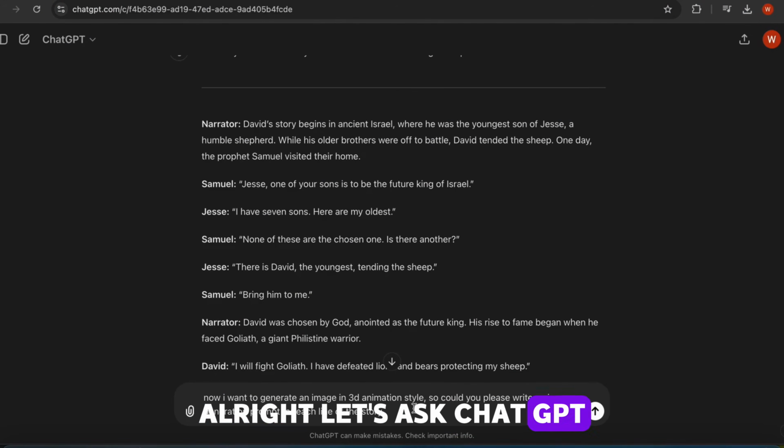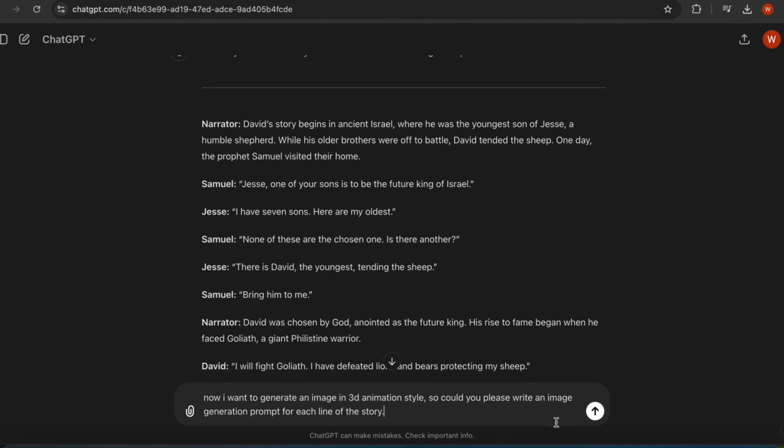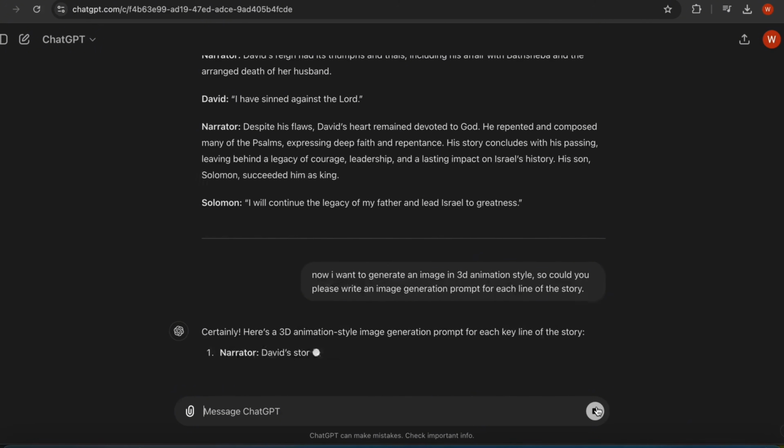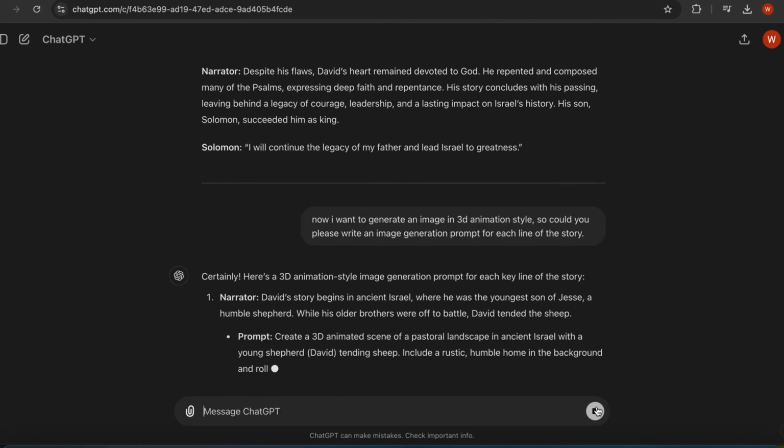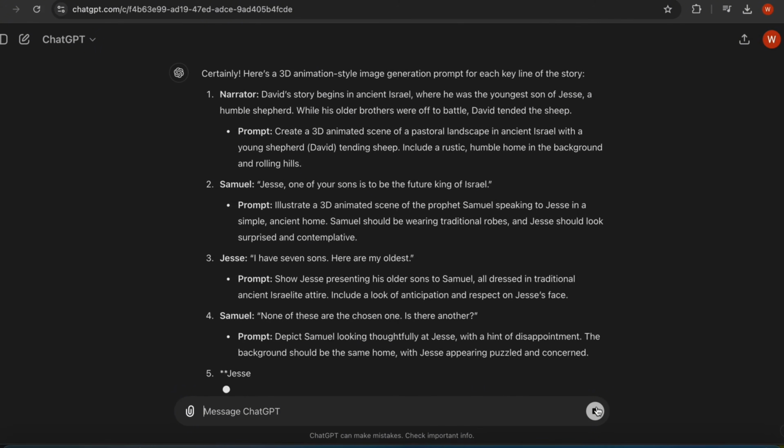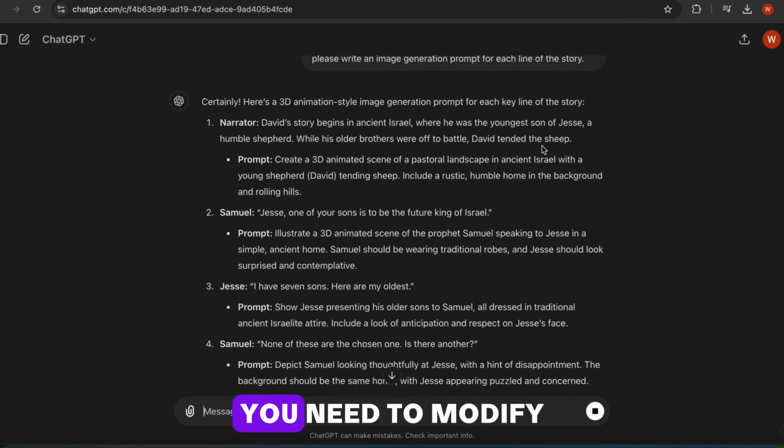Alright, let's ask ChatGPT. I want to generate images in 3D animation style, so could you please write a prompt for each line of the story? Within a few seconds, ChatGPT gives a prompt for the same. But you cannot use it as it is. You need to modify the prompt as per the dialogue.